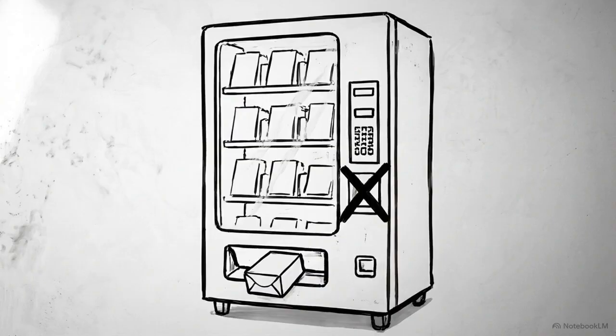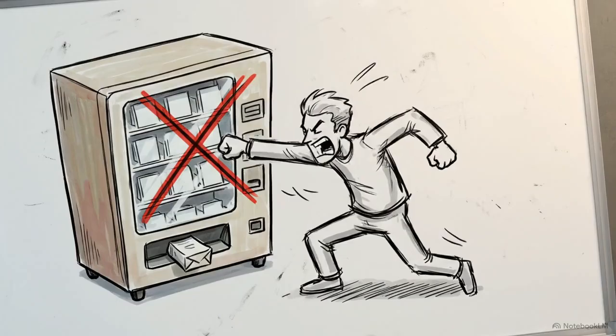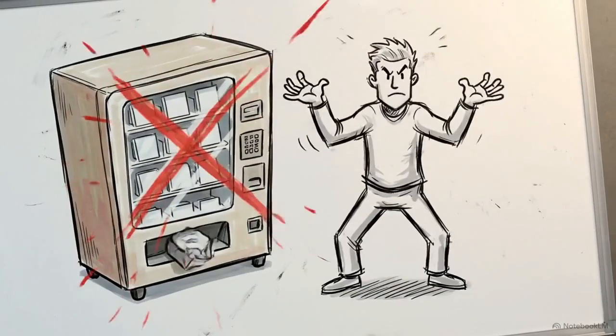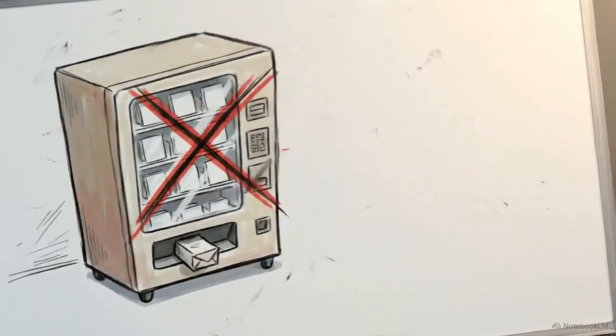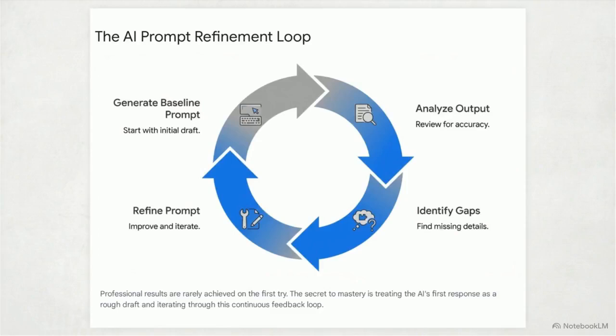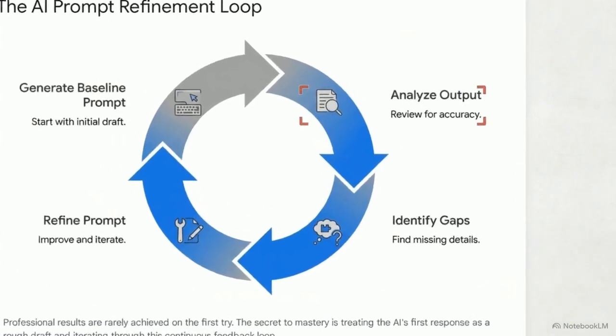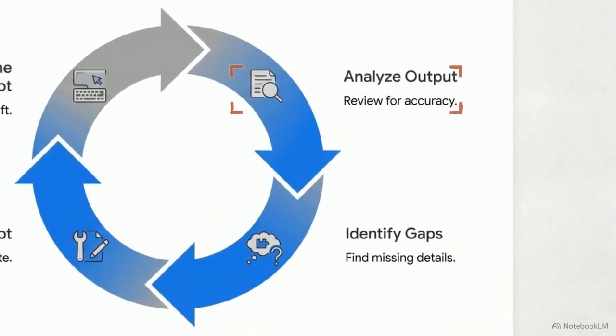Beginners often fall for the vending machine fallacy. They expect a perfect final product to drop out after one request and abandon the tool if the tone is slightly off. Professionals use this iterative prompt refinement loop. Your initial output is a baseline draft. Step 2 requires you to analyze the output. Evaluate what the model said and how it said it to identify missing details or errors.